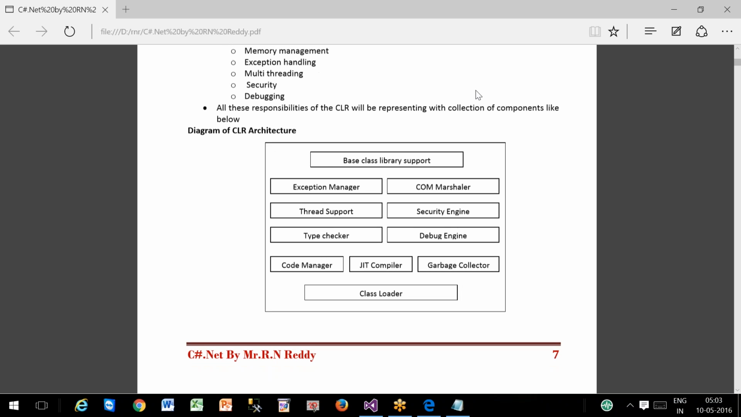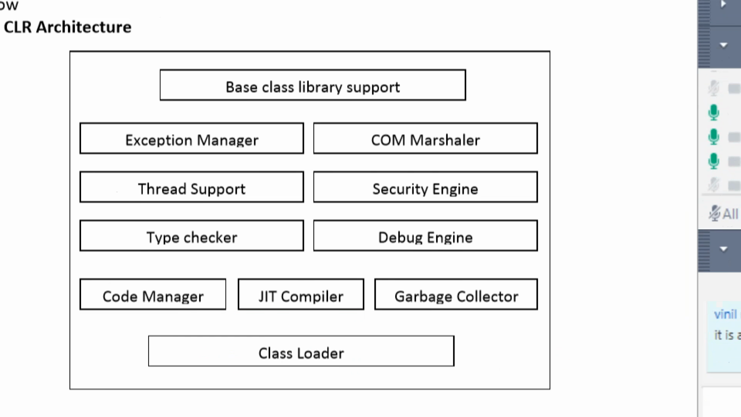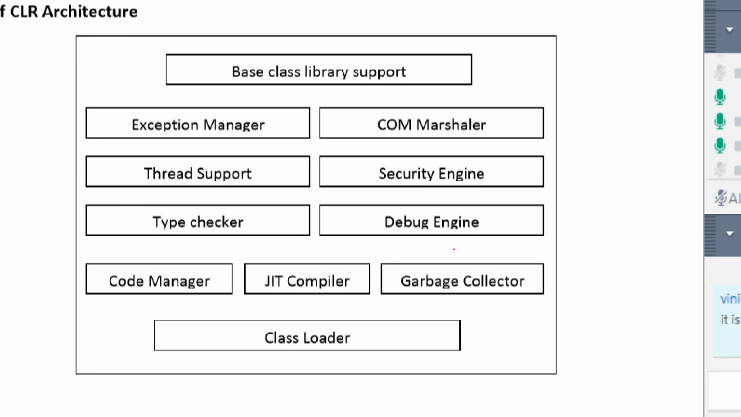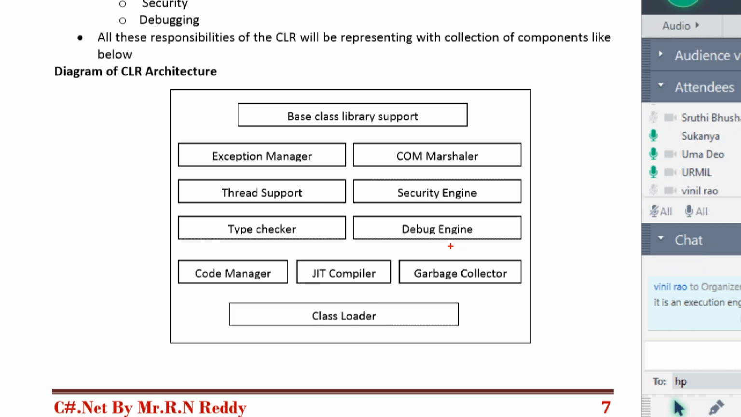Every responsibility of the CLR is represented in the CLR architecture diagram as one component. It is represented with 11 components: one, class loader; two, code manager; three, JIT compiler; four, garbage collector; five, exception manager; six, thread support; seven, type checker; eight, COM marshaller; nine, security engine; ten, debug engine; eleven, base class library support. These 11 components represent the responsibilities of the CLR in .NET.